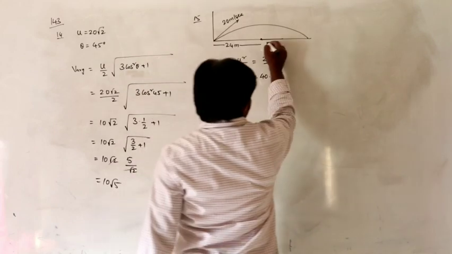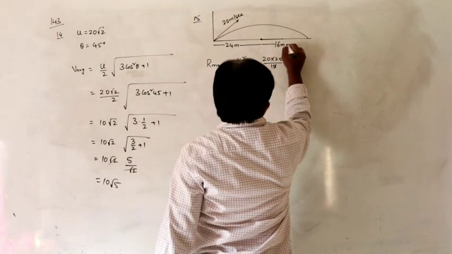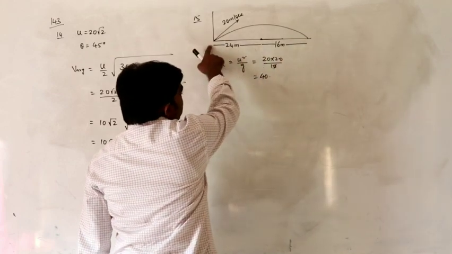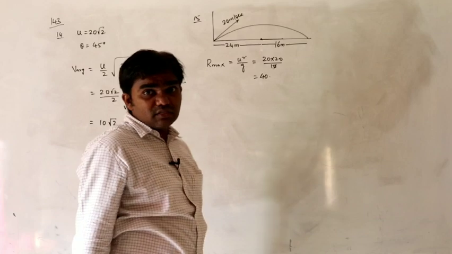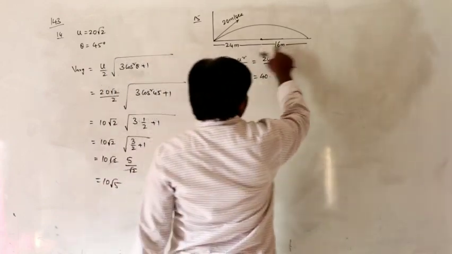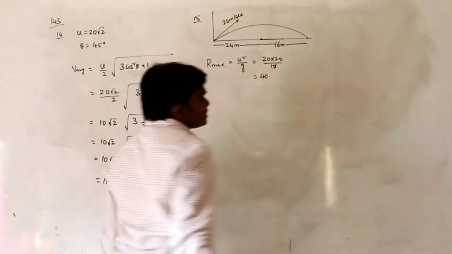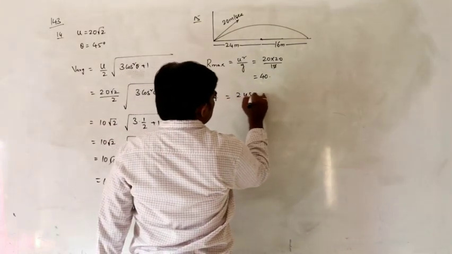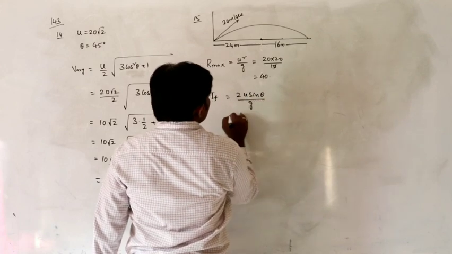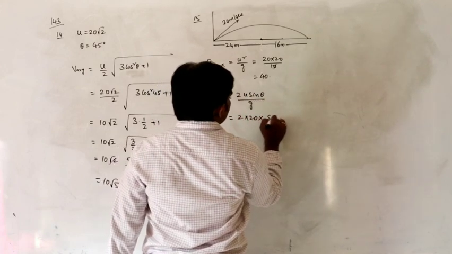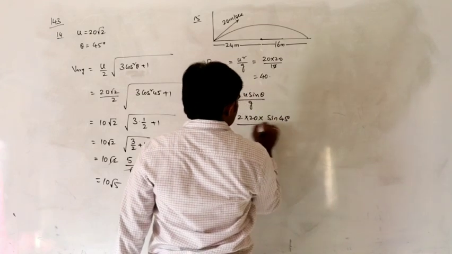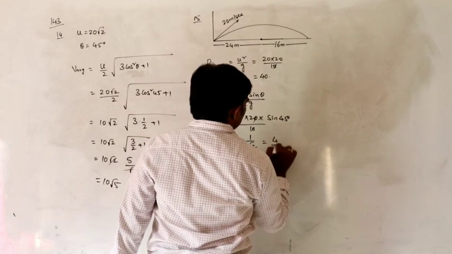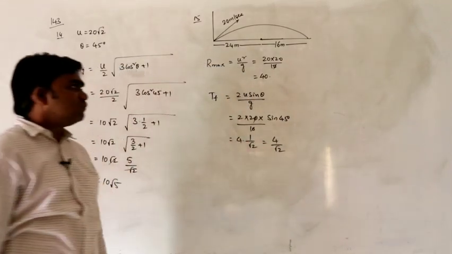So what is the distance he has to travel? 16 meters. Because the total range is 40, and already he is at a distance of 24 meters from the start, the remaining distance he has to travel is 16 meters. What is the time of flight formula? 2u sin theta by g. 2 into u is 20, sin 45, by g is 10. That is 4 into sin 45, which is 1 by root 2. So the time of flight is 4 by root 2.